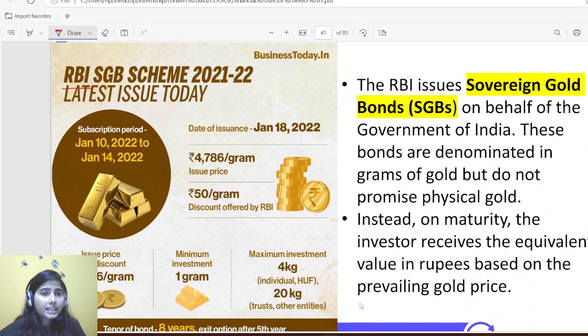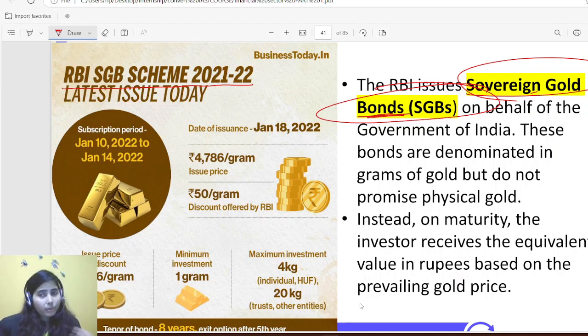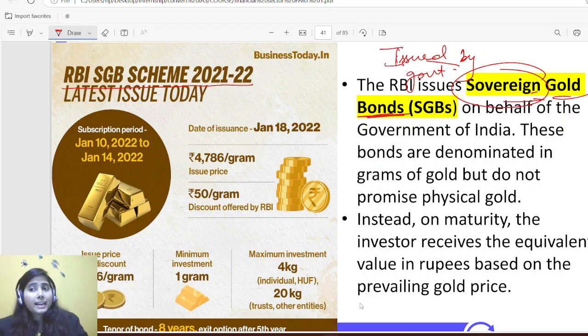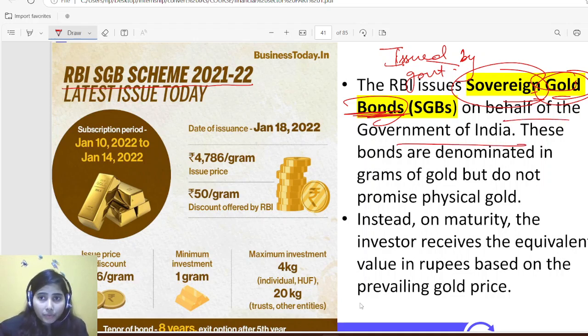Then comes the RBI SGB scheme, I mean Sovereign Gold Bond. Gold bond is simple. If you break this word, you'll get the essence of these terms. Sovereign means issued not by a bank, but by the government. That's why it is known as sovereign. Then gold bond means a loan on behalf of gold. So on behalf of the government of India, RBI issues it.